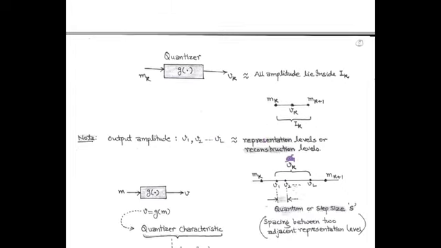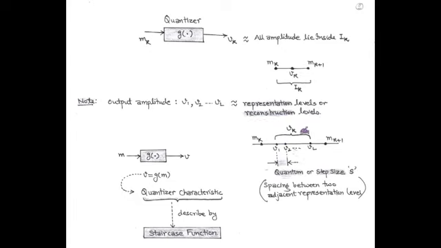So, the input of the quantizer is m suffix k, that is called decision level, and the output of the quantizer is v suffix k, that lies within finite amplitude level capital I. And the output amplitudes, that is v1, v2 up to vL, are called representation or reconstruction levels. These representation levels are within interval of m_k to m_(k+1).